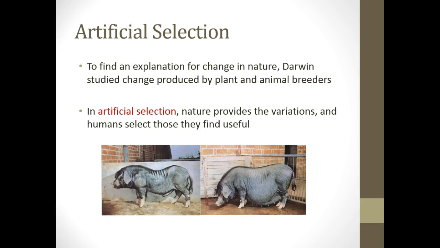Alright, so to find an explanation for change in nature, Darwin had to study changes that were produced by plant and animal breeders. So he's looking for an explanation for why organisms in nature change. And he figures if he can explain why things in captivity can change, maybe he could get that mechanism that is going to explain why things in nature change over time.